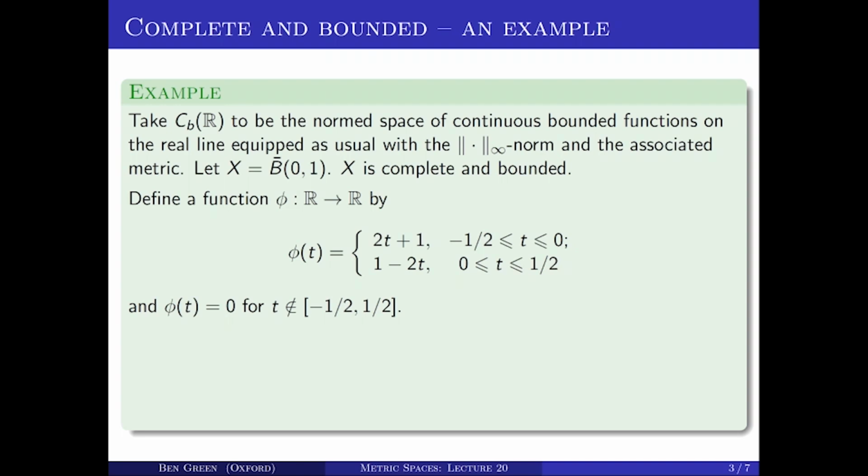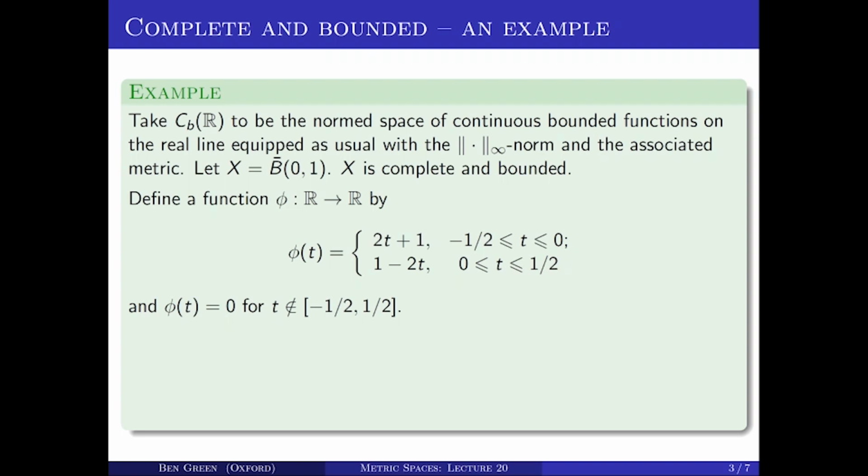Now we'll define them all as shifts of a single fixed function phi. When you write down the formula for phi, it looks a bit complicated, but actually this is a very simple function. It's just a tent function, a spike, which is 0 except between -0.5 and 0.5, and it takes the value 1 at 0, and it's piecewise linear between -0.5 and 0, and between 0 and 0.5.